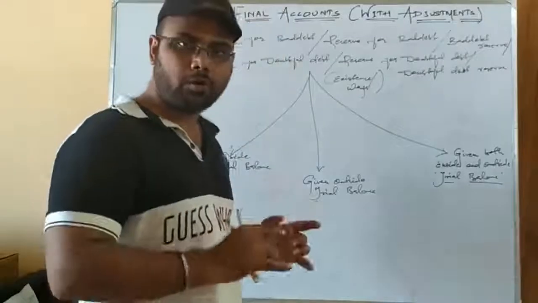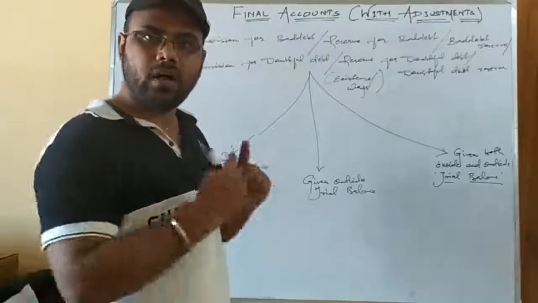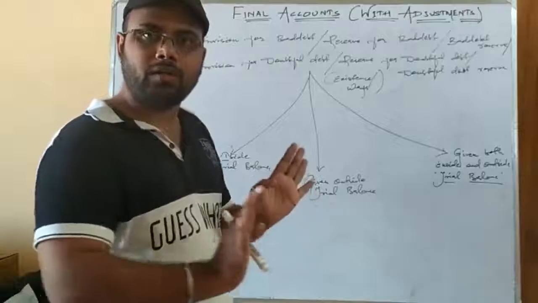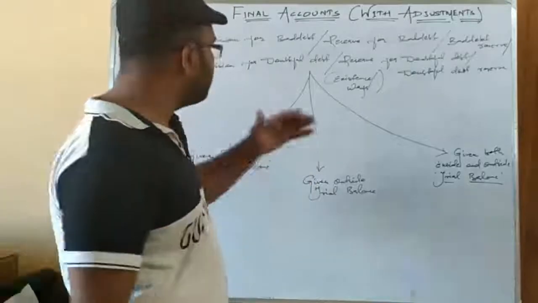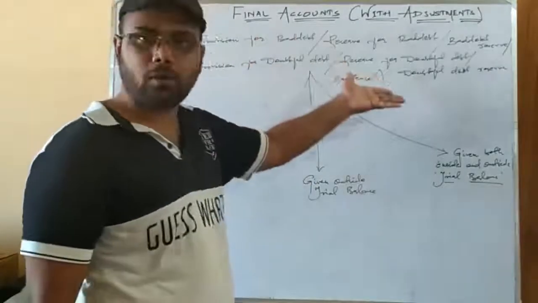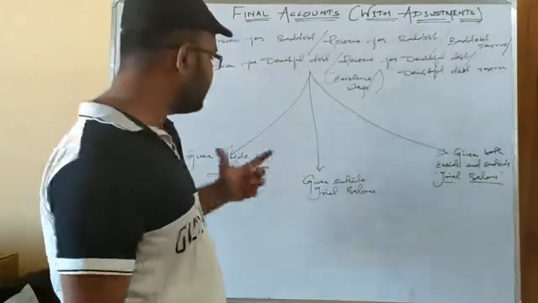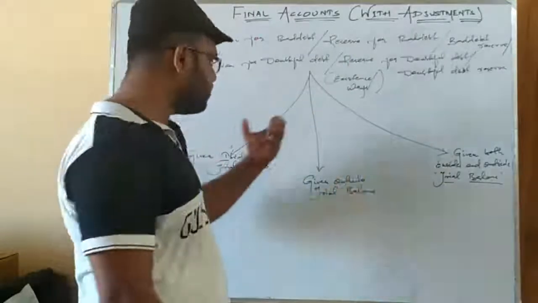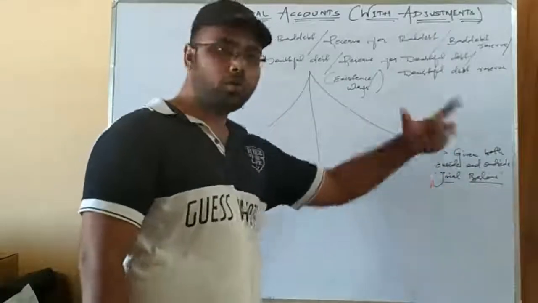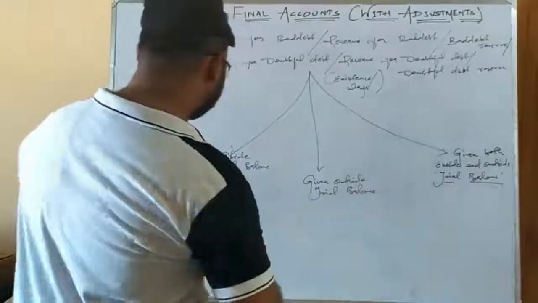Okay, so before I told you the types of provisions and the treatment that are common that you got in your notes. But here the provision that I am talking about now, that is related to bad debt or doubtful debt, exists in the business in 3 ways. That is inside trial balance, outside trial balance, and given both inside and outside trial balance. Let us discuss the treatments.